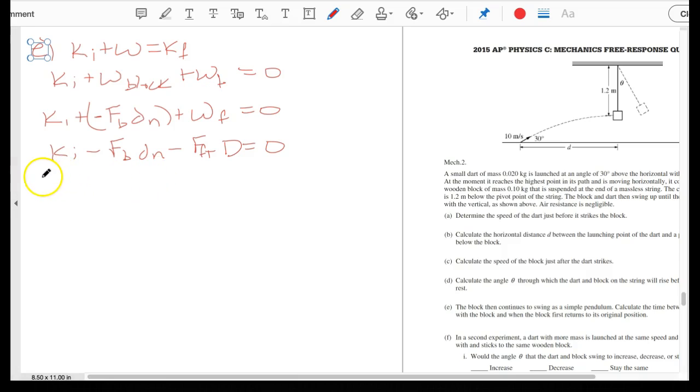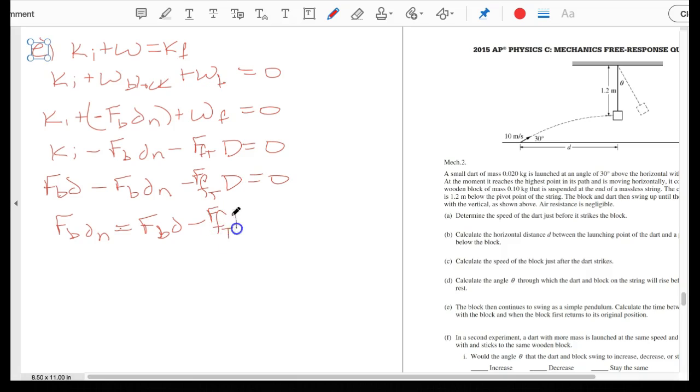So let's go ahead and substitute everything in. Here we're going to say this is F_B times d, so that was our original kinetic energy, minus F_B times our new distance d_N, minus the force of friction from the table times D, and that's equal to 0. So now we've got F_B d_N is equal to F_B d, so this is equal to F little b times little d minus the force of friction from the table times that distance D.